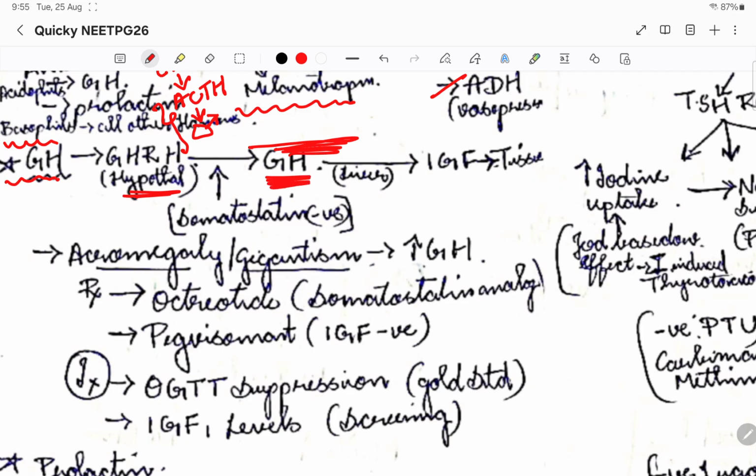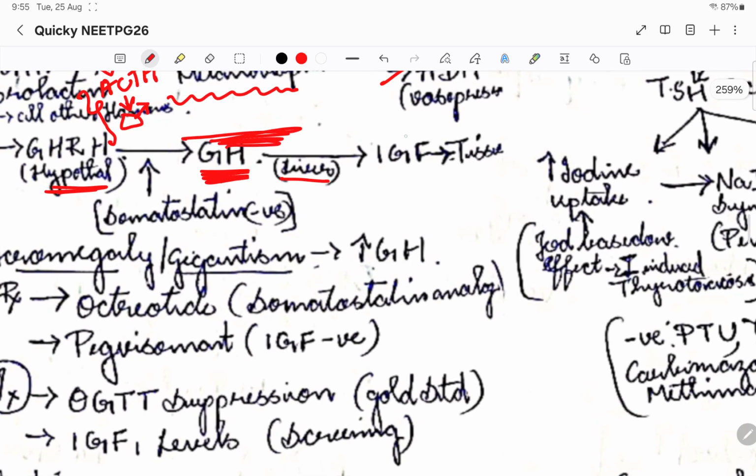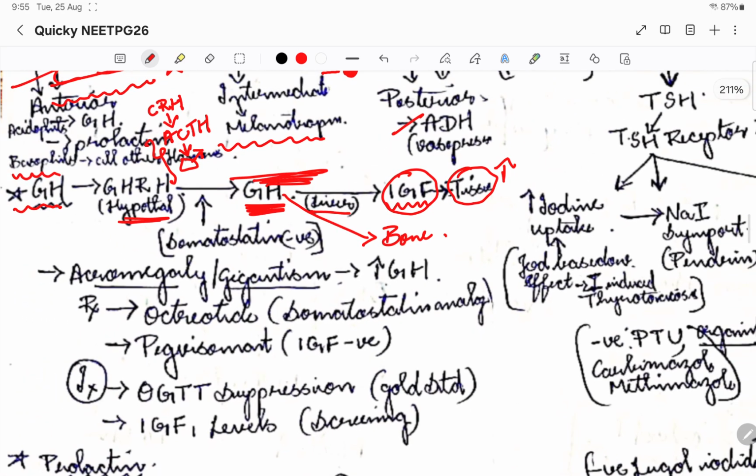Once the growth hormone is released, it will go to the liver, and there it is converted into insulin like growth factor. Growth hormone can also directly go and act on the bones and so on, but most of it will go to the liver and be converted into insulin like growth factor, and then it will go to the tissue and cause the action. What is the main action of growth hormone? To increase growth, that's it. So this is the main physiology behind growth hormone.